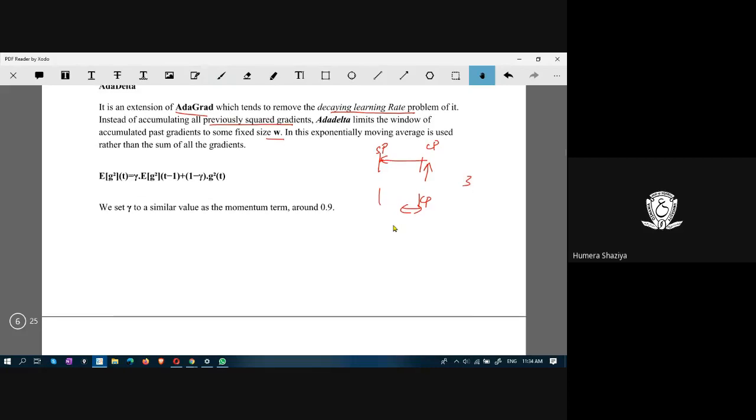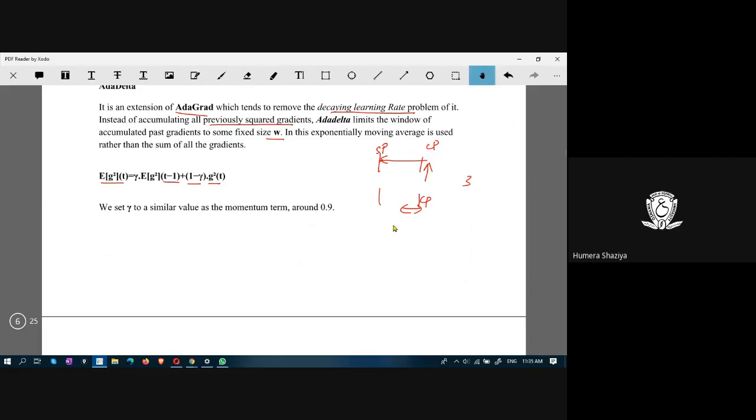And here, exponentially moving average is used rather than sum of all the gradients. You can look at here. You are taking the gradient square with respect to time t, and this is the momentum hyperparameter, and t minus 1 means previous steps, and this one is 1 minus gamma into g square t.